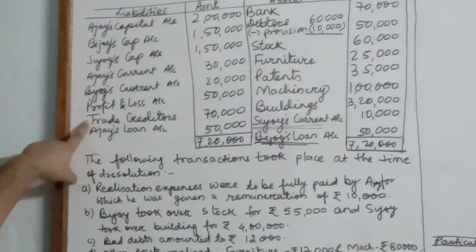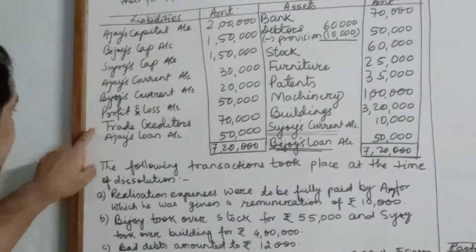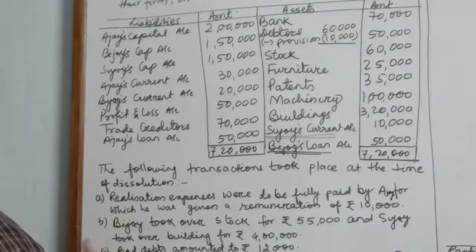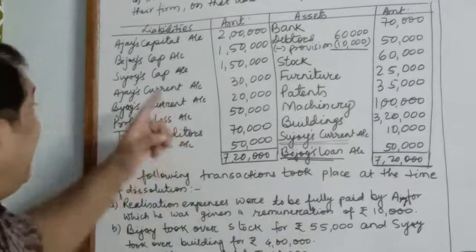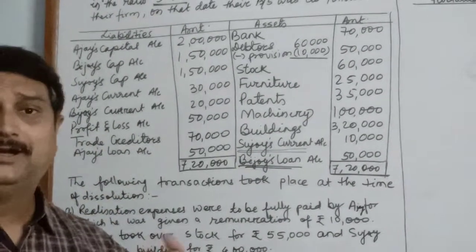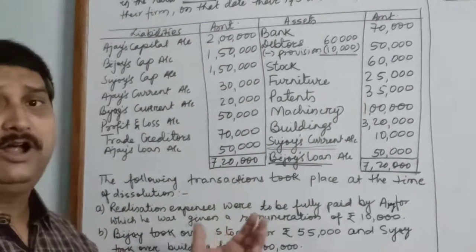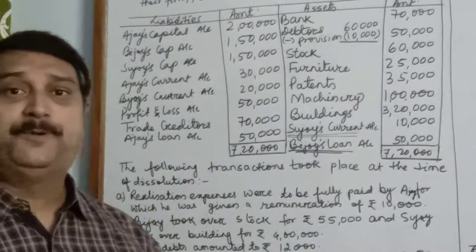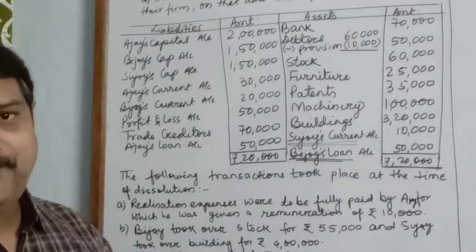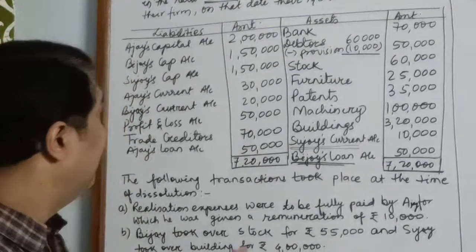Next is the trade creditors, which is an external liability. It must be transferred to realization. The next one is Ajay's loan account. Ajay's loan account appears on the liability side. This means that he has given a loan to the firm. It's the firm's liability, so a separate loan account has to be prepared as per Section 48 of the Indian Partnership Act, 1932.